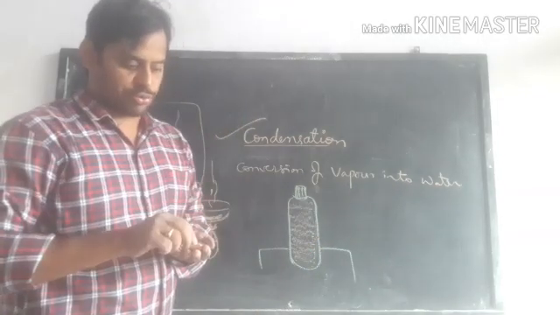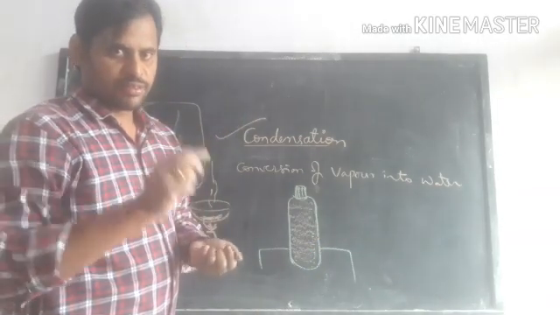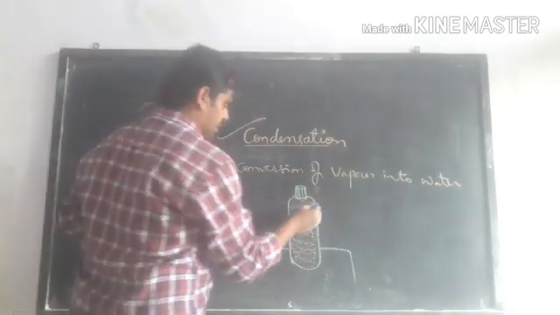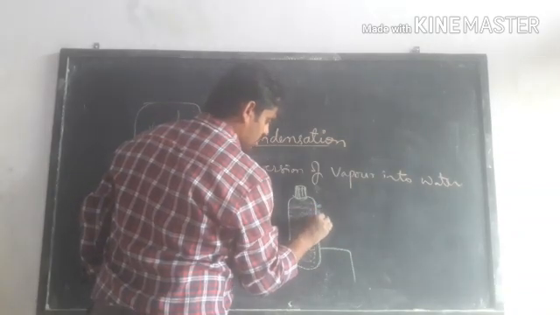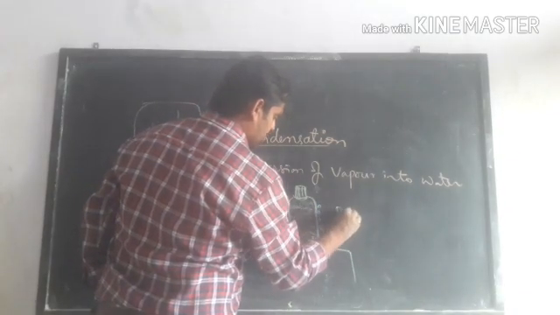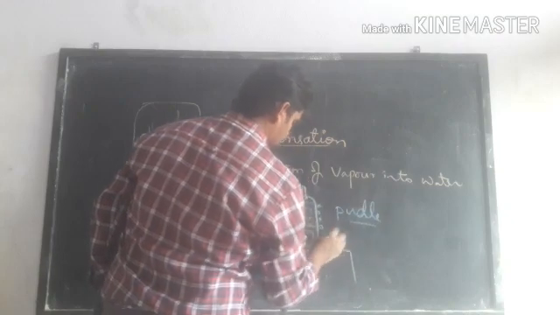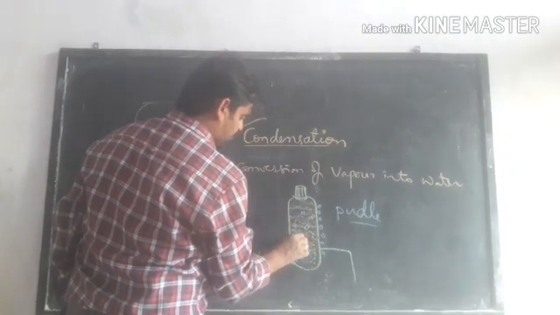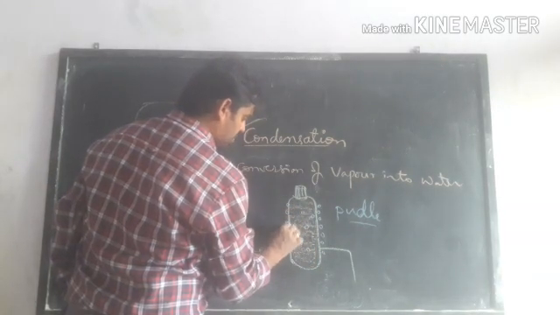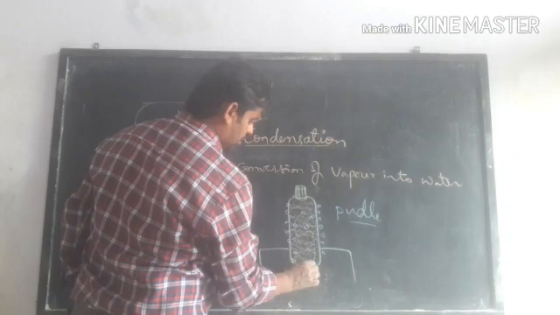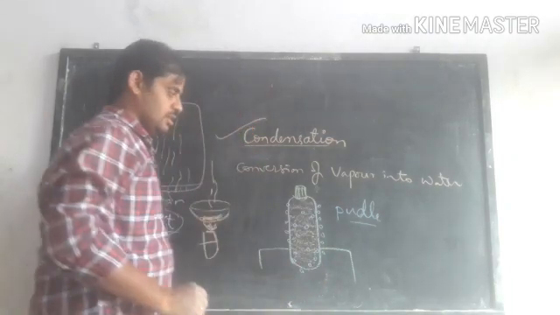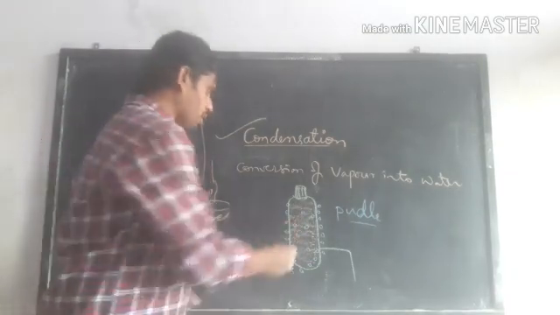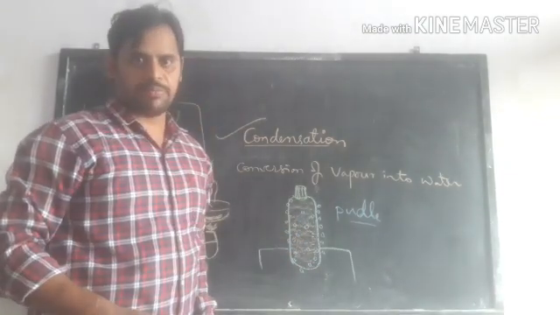Guess what happens after 2 minutes? Very good. Within 2 minutes, we are able to observe water drops. We call them puddles. The water drops appear on the surface of the water bottle, an accumulation of water drops. Here, have you poured that water on the bottle? No. Then how did it appear? Where did it come from?